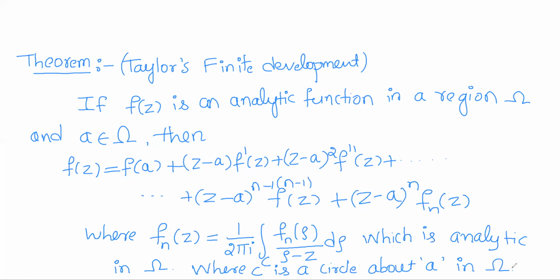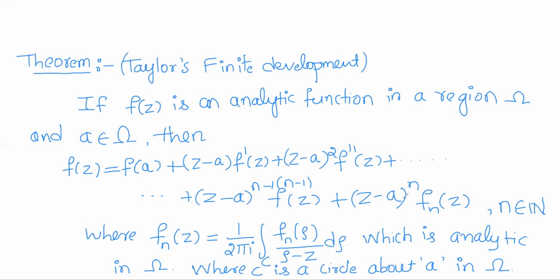The Taylor's finite development statement is like this: if f of z is analytic in a region omega and a is any point of omega, then f of z will have the representation about the point a as f of a plus z minus a into f dash of z plus z minus a whole square into f double dash of z, and so on, plus z minus a whole to the power n minus 1 into f n minus 1th derivative of z plus z minus a whole to the power n into f n of z, where n is any natural number or any positive integer.